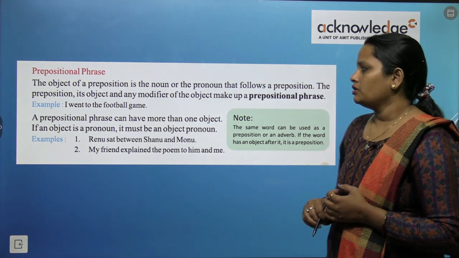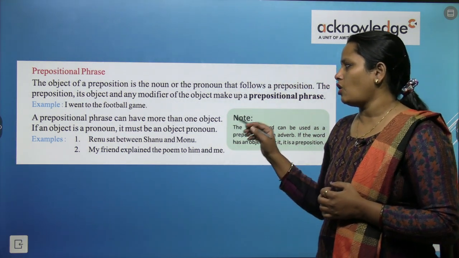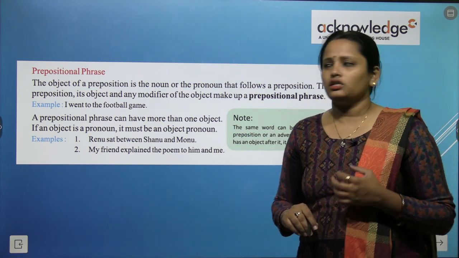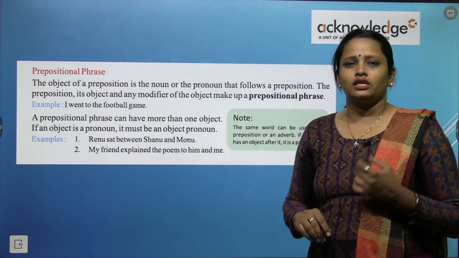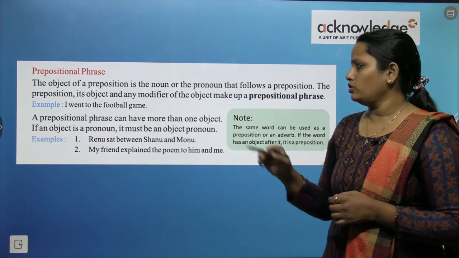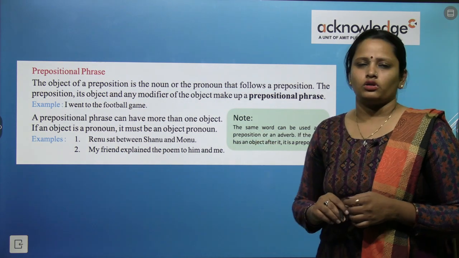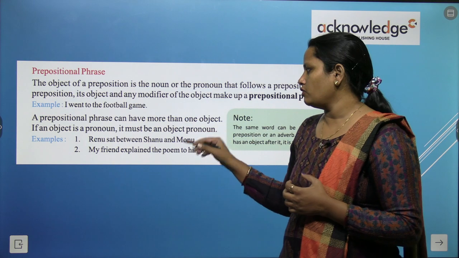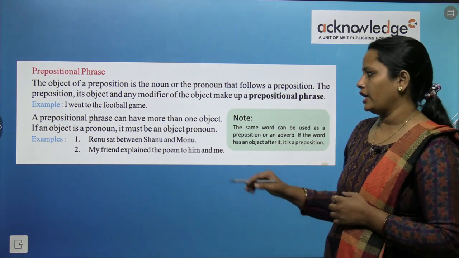Next, prepositional phrases can also have more than one object. So prepositional हमारे जो phrases होते हैं इसके अंदर एक से ज़्यादा object भी होते हैं. If an object is a pronoun, it must be an object pronoun. So अगर एक object जो है pronoun है तो वो एक object pronoun कहलाएगा.